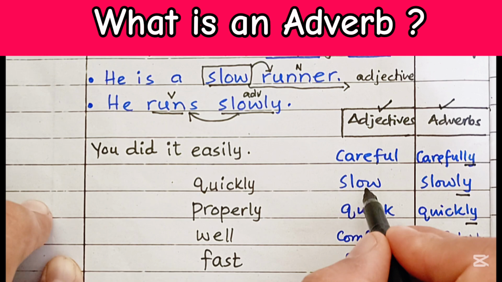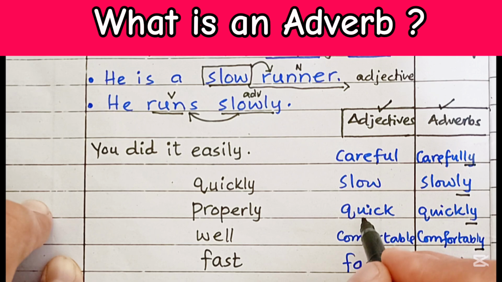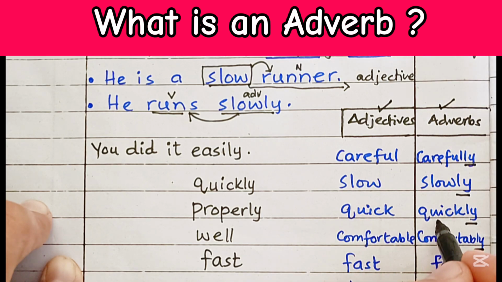Slow is the adjective and slowly is the adverb. Quick is the adjective and quickly is an adverb. Comfortable is the adjective and comfortably, having an ly ending, is an adverb.